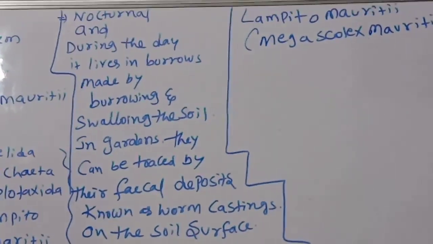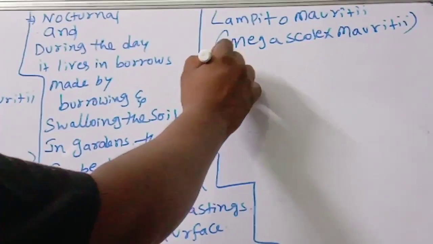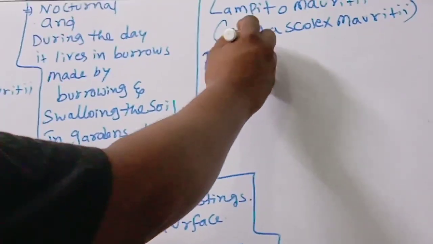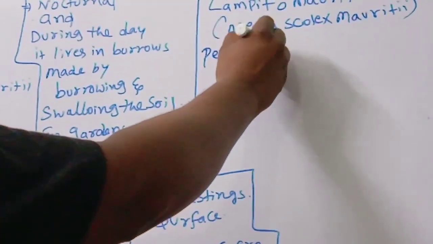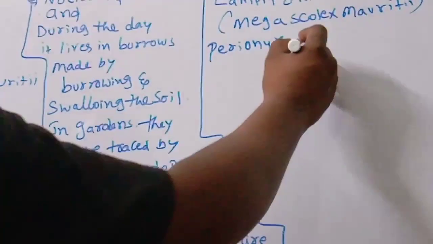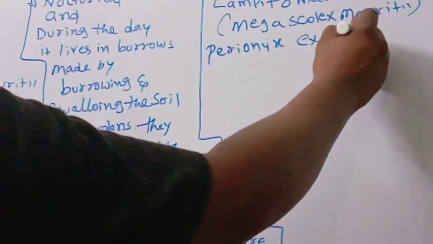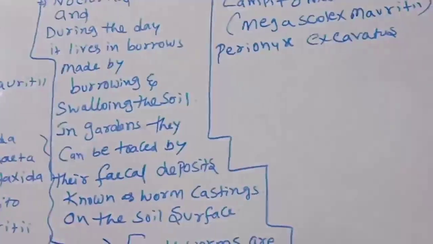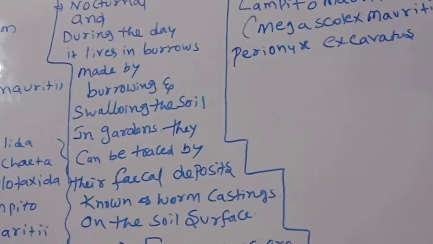Next one, Perionyx excavatus. Okay, children? Perionyx excavatus.